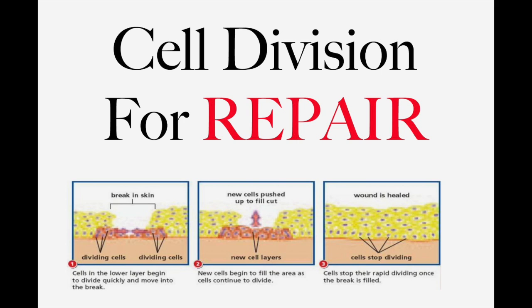No matter what is going on in the world around you, one of the most amazing aspects of life is occurring right inside your body: cell division. There are many reasons why cell division occurs and why it is so important. One reason for cell division is to replace old or dead cells.